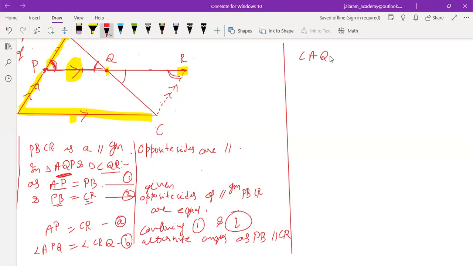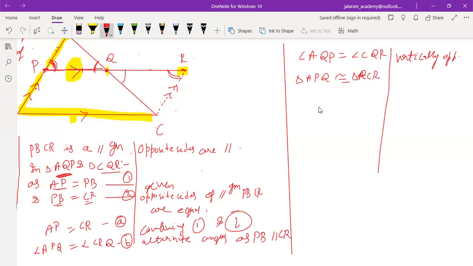So the third, this angle equals this angle. Angle AQP equals angle CQR as they are vertically opposite angles. Clearly, triangle APQ is congruent to triangle QCR, and so AQ equals QC.